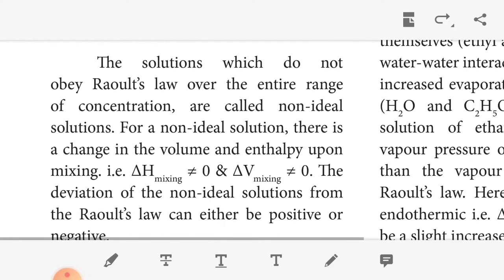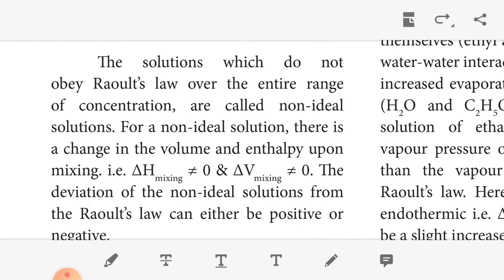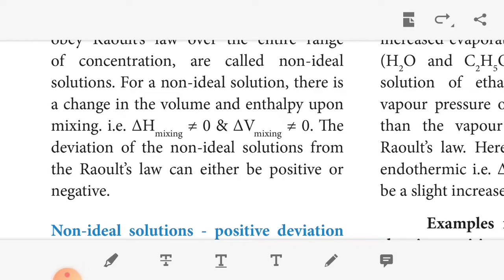The entire range of concentrations are called non-ideal solutions. For a non-ideal solution, there is a change in volume and enthalpy upon mixing. It's not equal, so it is a deviation for non-ideal solutions. It also can be either positive or negative. So the non-ideal solutions show positive or negative deviation from Raoult's law.